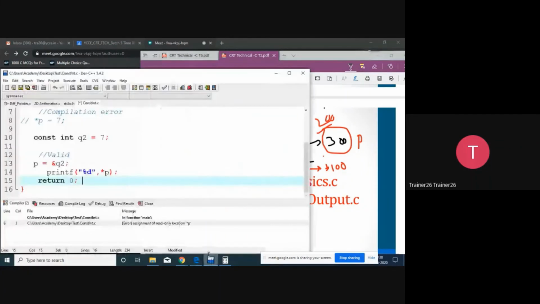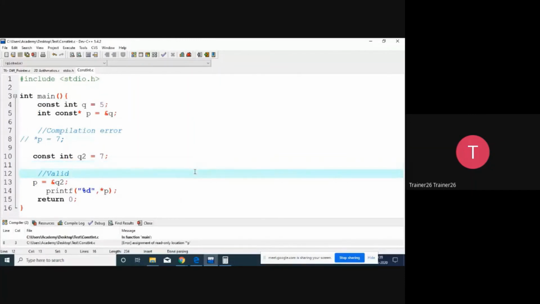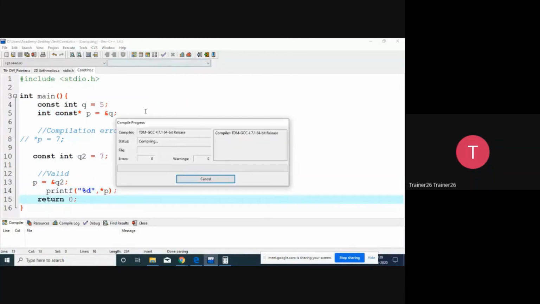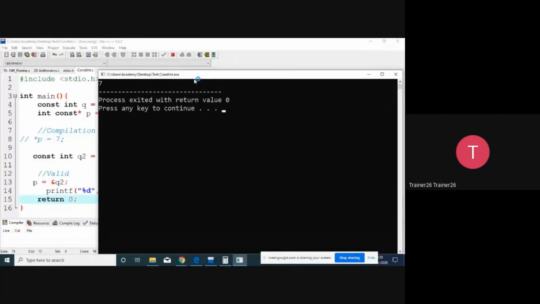So we are going to execute it. I just want to maximize it so that you can see the screen properly. Minimize it, save. So q2's address has been assigned, this changed. We are able to change the address in the pointer. Compile and run. So the answer is 7. So we can assign different addresses. Is it clear till now?